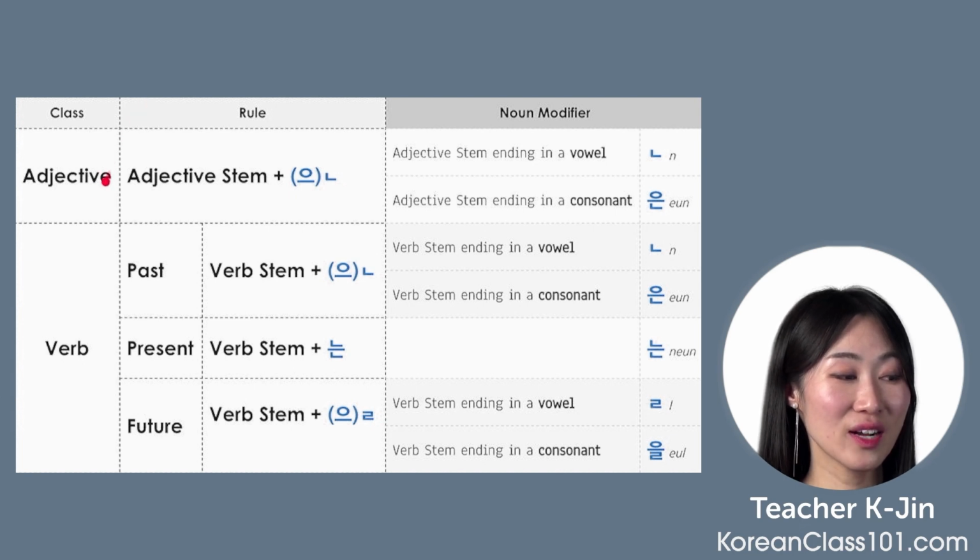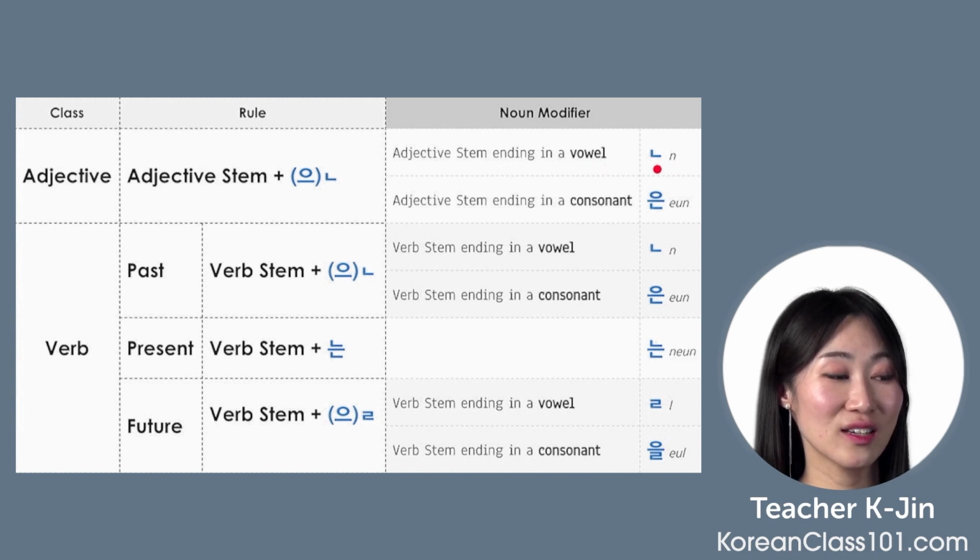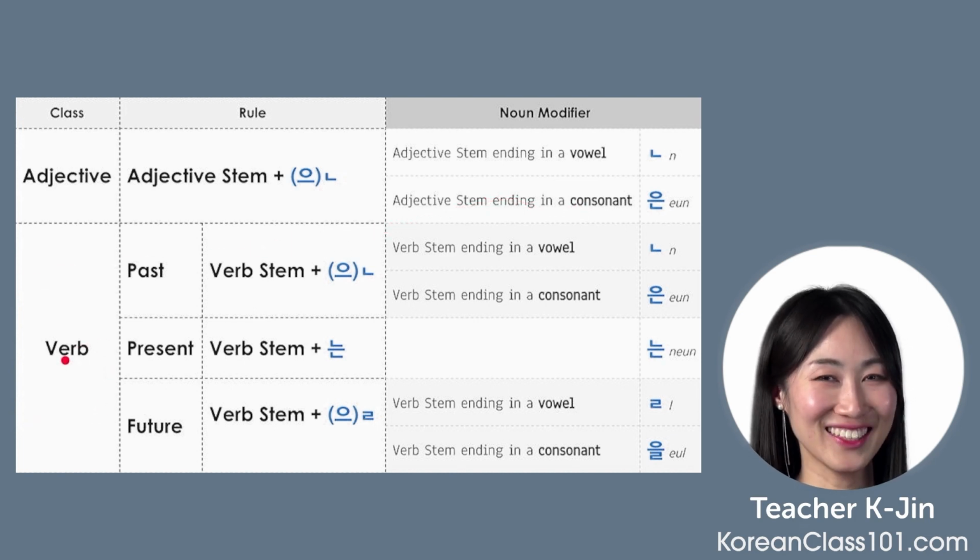So just remember, adjective. If it's an adjective and you want to put adjective before a noun, you need to use noun modifier, either 니은 or 은, depending on the adjective stem. If it ends with a vowel, then you use 니은, as in 비싼, 비싼. If the adjective stem ends in a consonant, then you use 은, such as 좋은, 좋은. It means good, good. If it's a verb, it's a little bit complicated, but you will be okay.